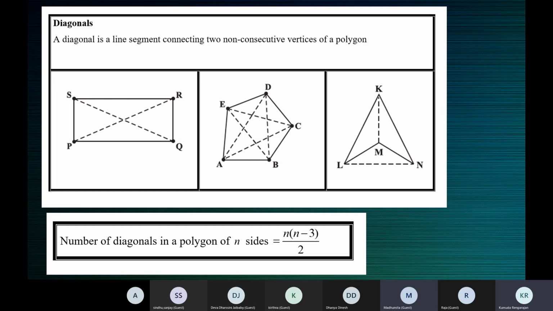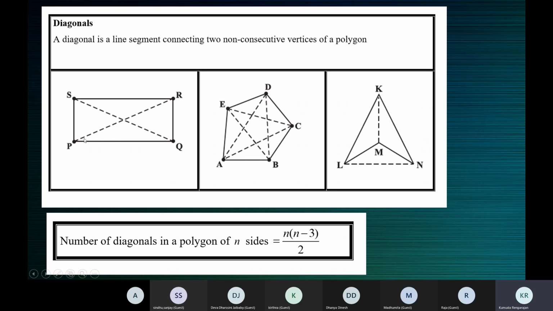Yeah, perfect, Madhumita. They are not consecutive natural numbers, or consecutive whole numbers, or consecutive integers, but they are consecutive even numbers.